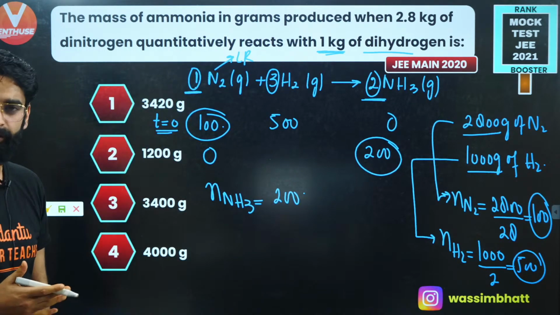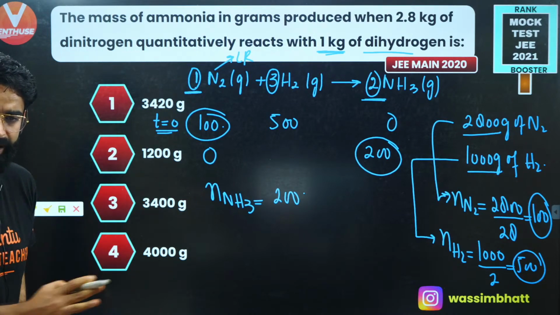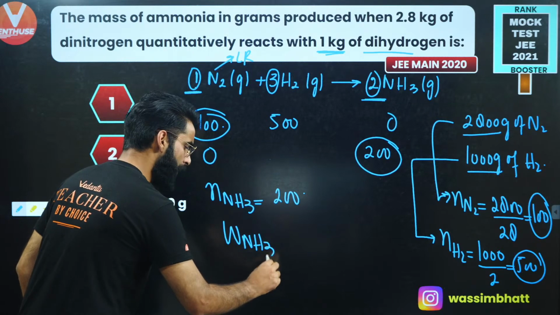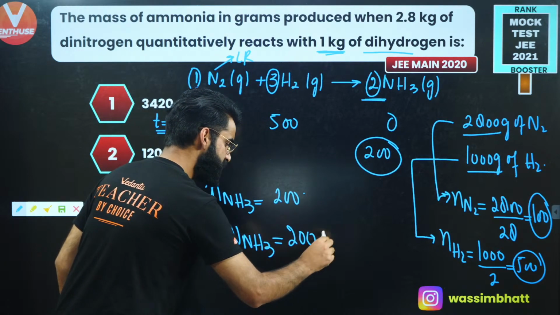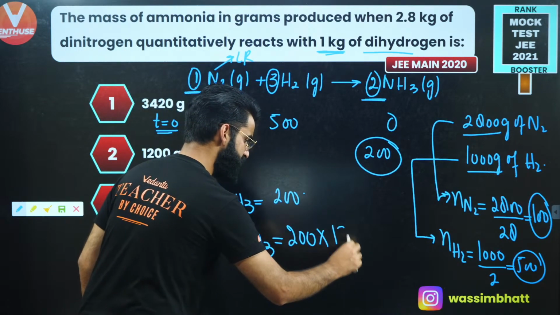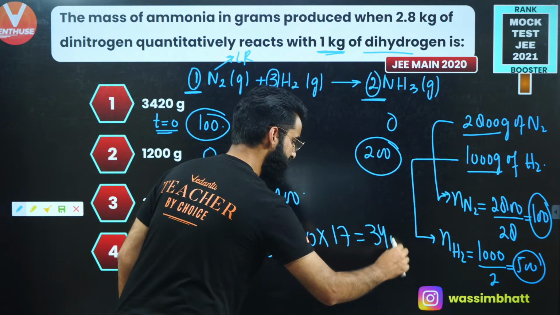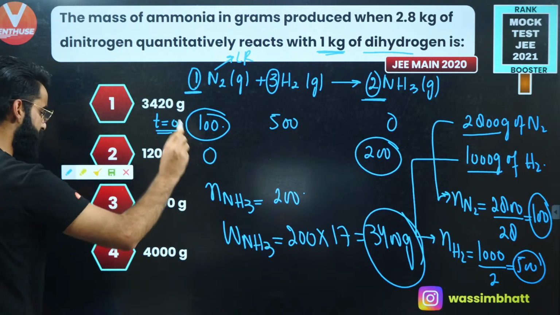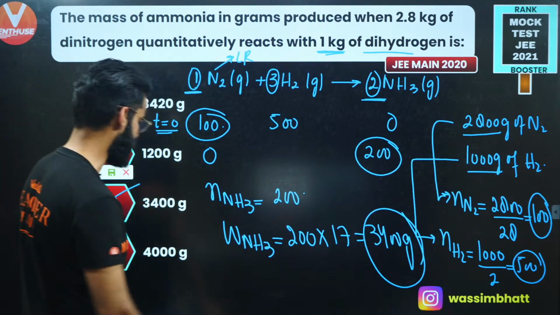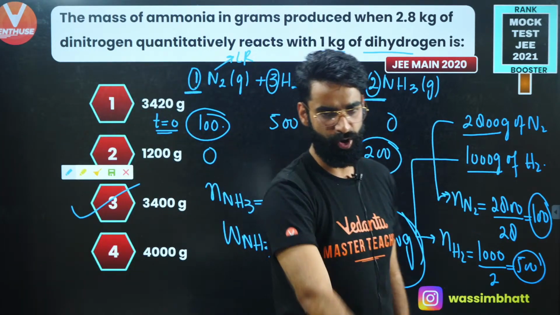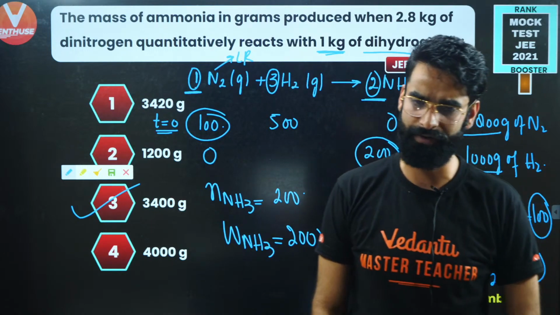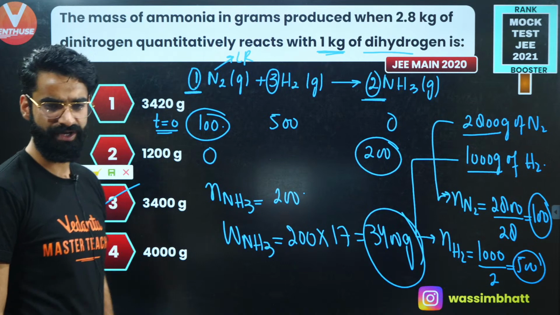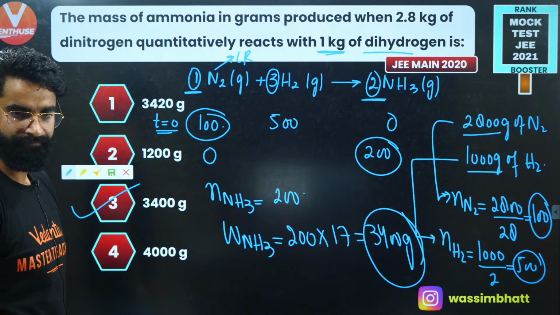But am I supposed to calculate the moles of NH3 formed? No way. I'm supposed to calculate the mass of NH3 formed. So mass of NH3 formed will be equal to moles of NH3 formed multiplied by molar mass of NH3, that's 17. So the value comes out to be 3400 grams. So these many grams of NH3 have got formed at the end of the reaction, right? So the correct option is going to be option C. I'm sure it's clear to everyone, right? Okay, let me know in the chat box if it's clear to every single guy. Yeah?